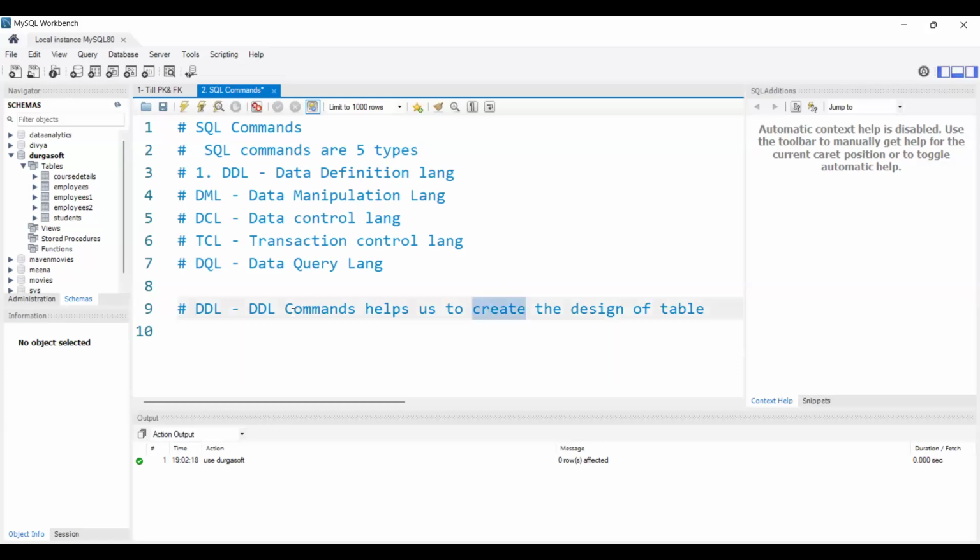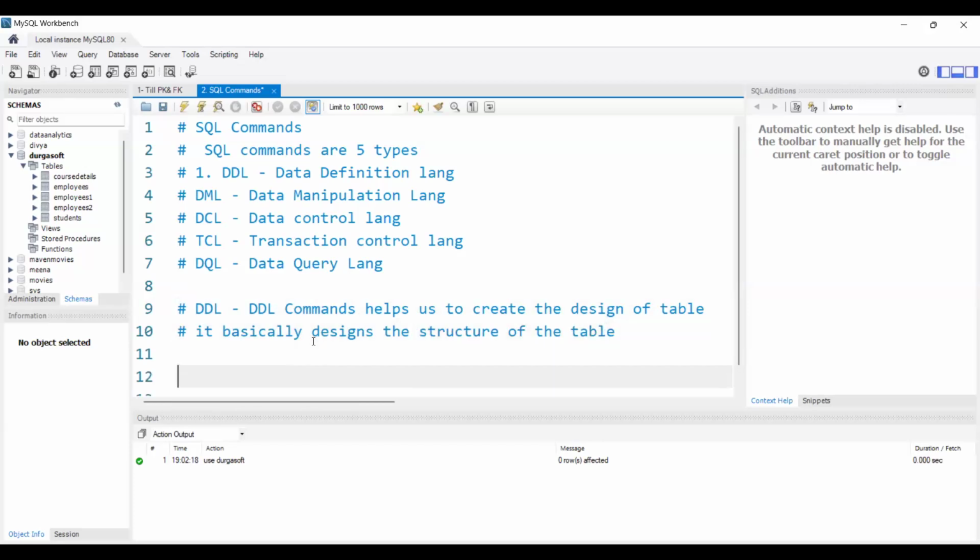What DDL commands do we have? All those commands will help us to create the design of the table. Let's see each and every command in detail.